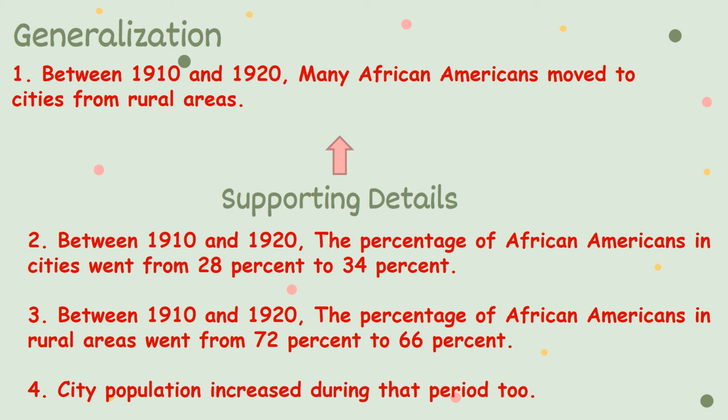Now, I want you to give me supporting details for your generalization here, okay? How did you know this is true? Because you have facts.